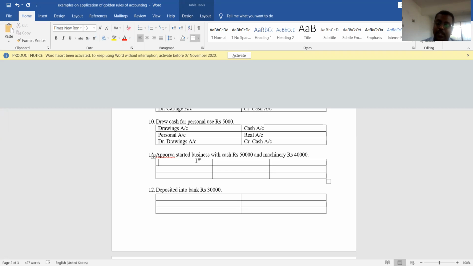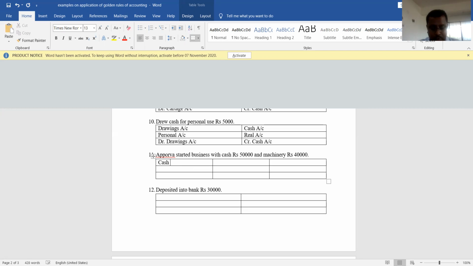How many accounts are we finding? Three accounts. Which are those three accounts? One is Apurva's account, another one is cash account, and the third one is machinery account. But in accounts, we should not write Apurva's account. We should write capital account because capital account represents Apurva. The owner is different and the business is different. So we should not write the account in the name of Apurva; we should write it in the name of capital.